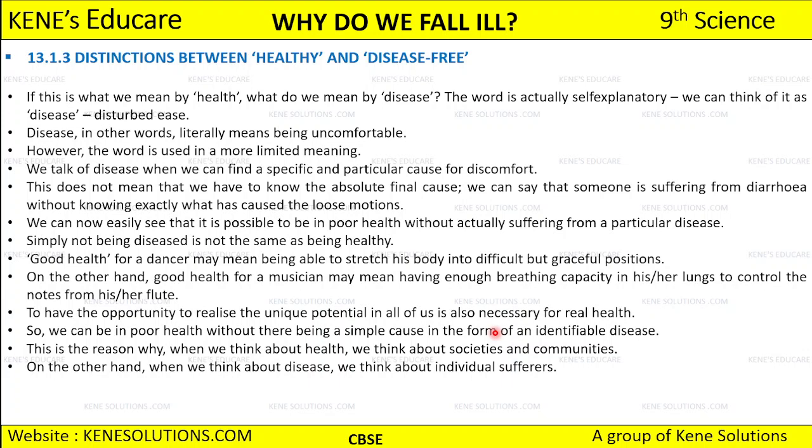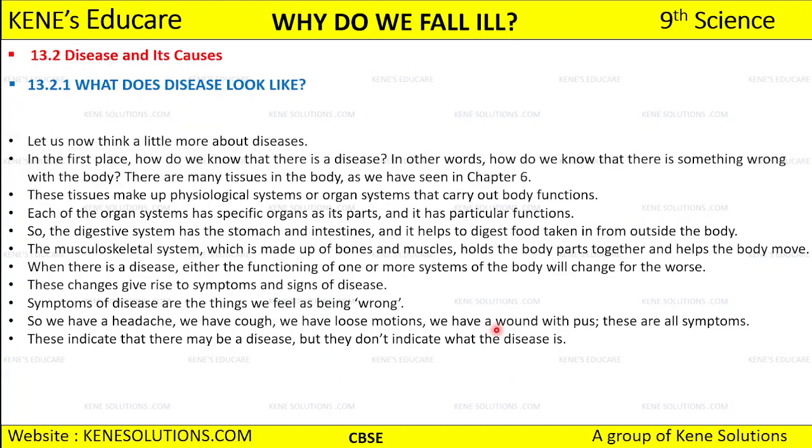But disease occurs only with respect to an individual. One individual is suffering from a tumor, from cancer, from a gastrointestinal disease, okay, from heart failure. So whenever we are discussing diseases, we think about an individual sufferer. But health includes all societies and communities, okay. Then we started with disease and its causes, where we saw what disease looks like, right. So now let us think a little more about diseases.